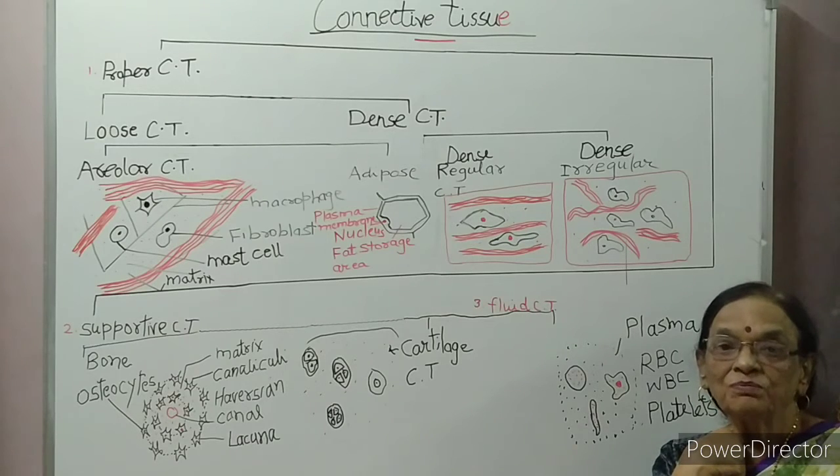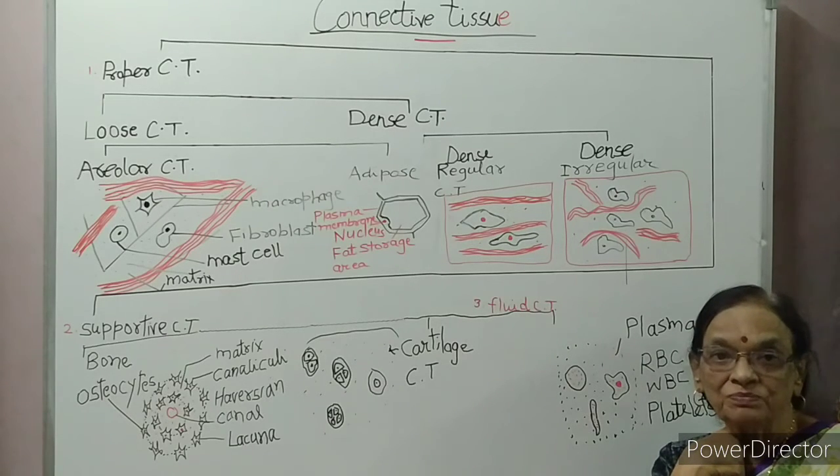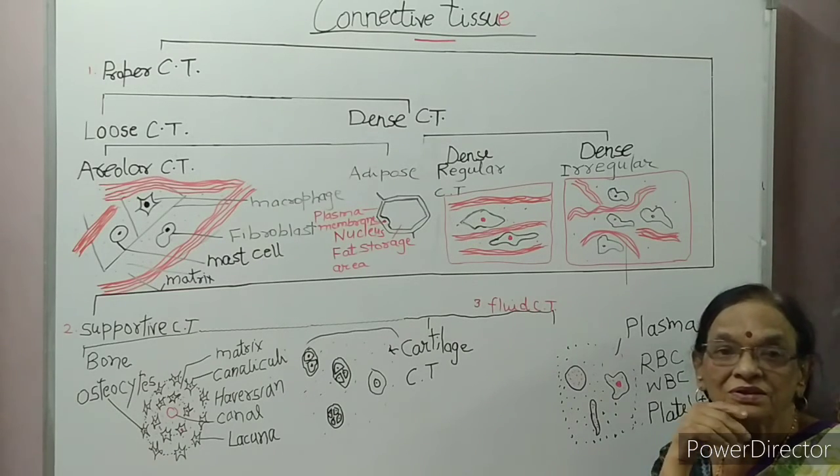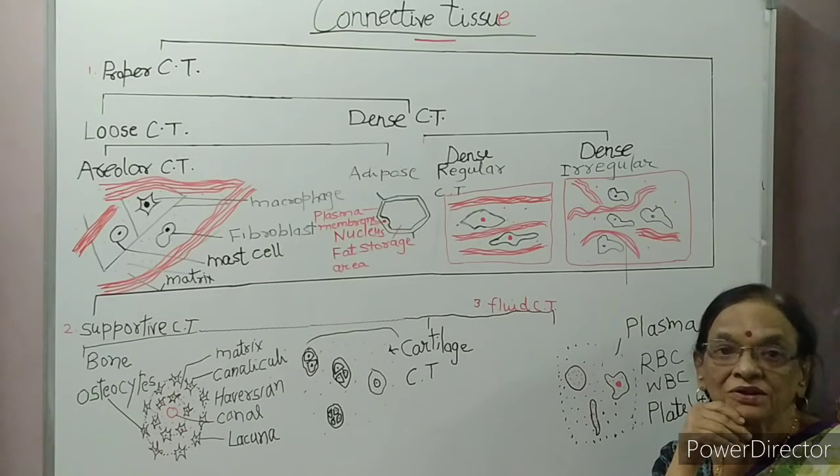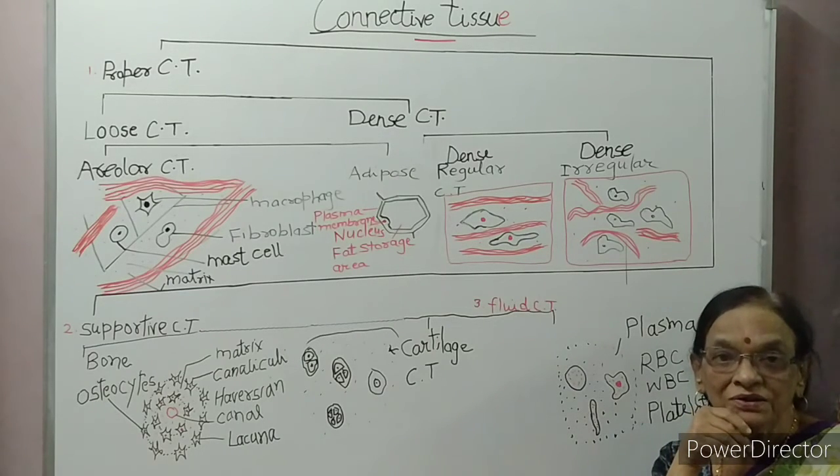So, muscles are of three types. Striated muscle has striation, non-striated has no striation, and cardiac shows characteristics of both. Striated muscles are voluntary. They act according to our wish.